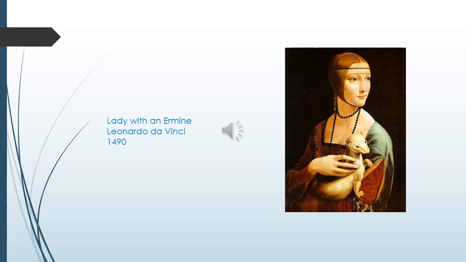During this time, the ermine was prized for its smooth fur coat, but they also often were seen as a symbol for pregnancy. So from this, we can conclude that the subject is pregnant and having a baby. In this painting, we can also see signs of humanism and secularism because the focus is on Cecilia Gallerini and the painting is not focused on a religious figure.